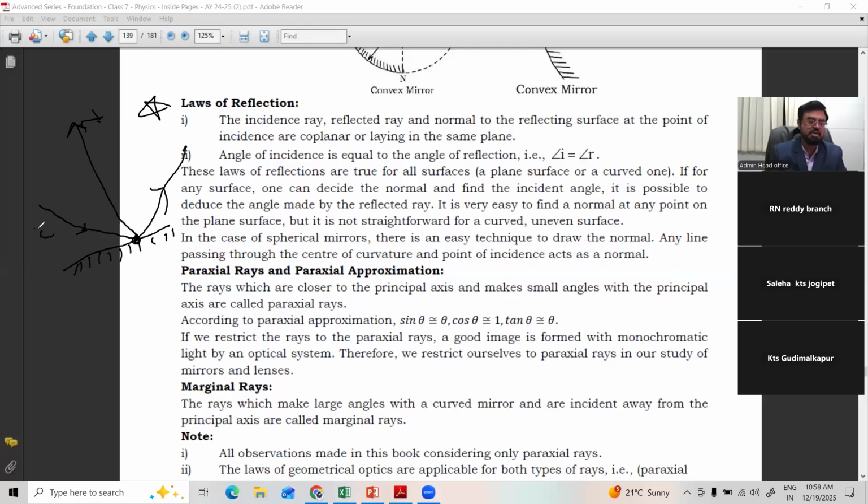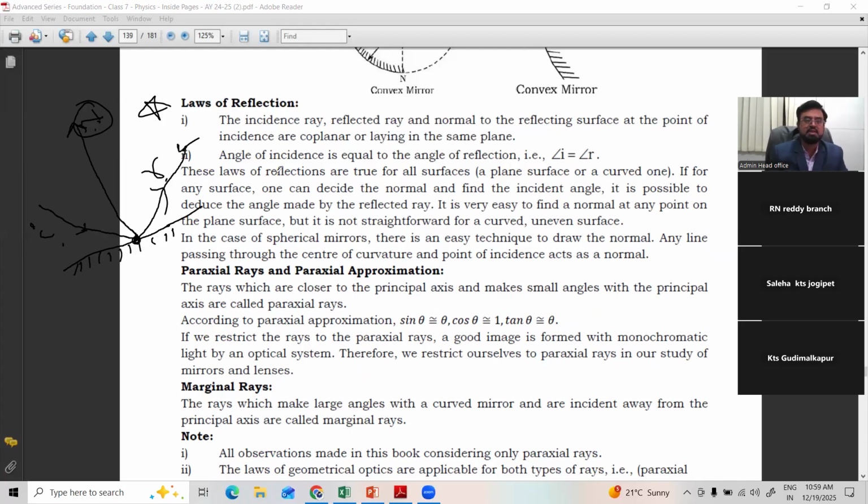So this is called the incident ray, this is called the reflected ray, this is called the normal. In this process, whether it is a plane mirror or a curved mirror, the incident ray, reflected ray and normal to the reflecting surface at the point of incidence are coplanar, or lying on the same plane. See here, incident ray, reflected ray, normal. They are all lying on the same plane only. Correct?